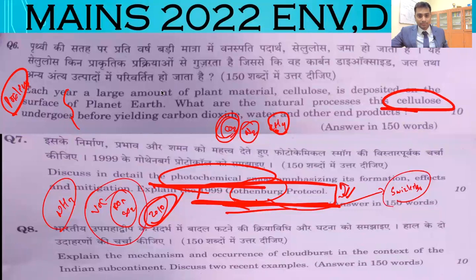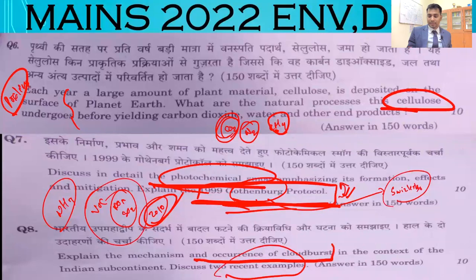Let's look at the eighth question. Explain the mechanism and occurrences of cloudburst in the context of the Indian subcontinent. Discuss two recent examples, right? You can write any number of examples which are happening recently: Hyderabad, Mumbai, Assam, anything you can write. Now they are asking about the mechanism of cloudburst. This is something which you study in geography,